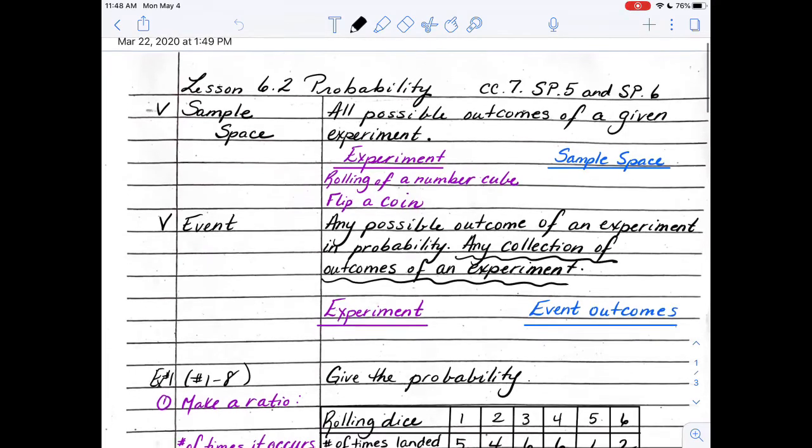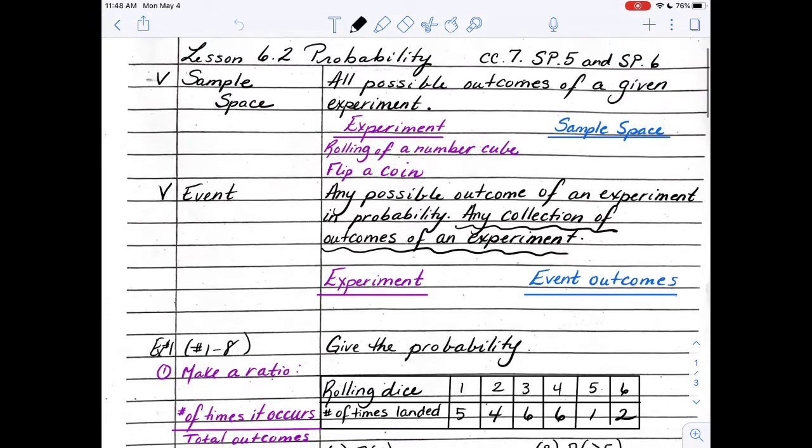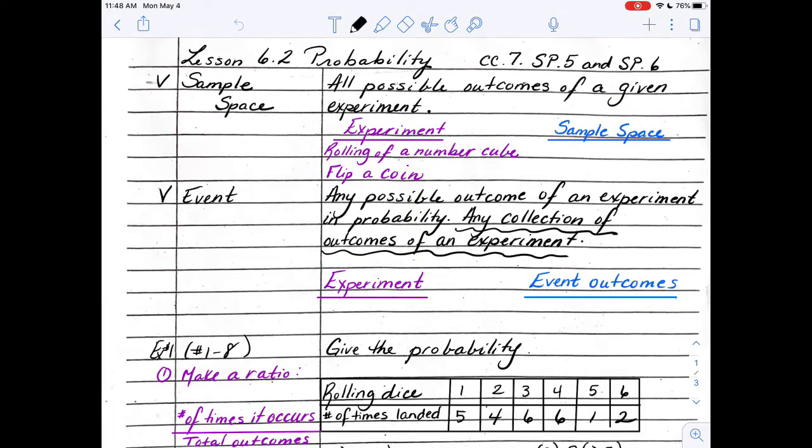Okay, today we're going to be talking a little bit more about probability. Remember, probability is really the chance of something happening, and probability can be expressed as a decimal, a percent, or as a fraction. But probability goes from 0, meaning it will never happen, it's impossible, to 1 or 100%, meaning it will always happen.